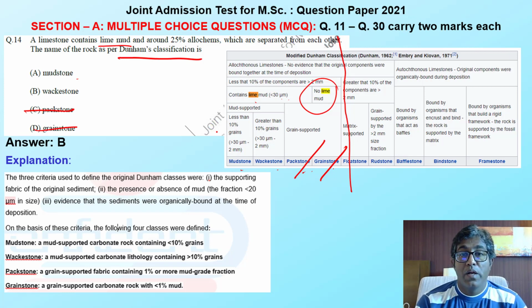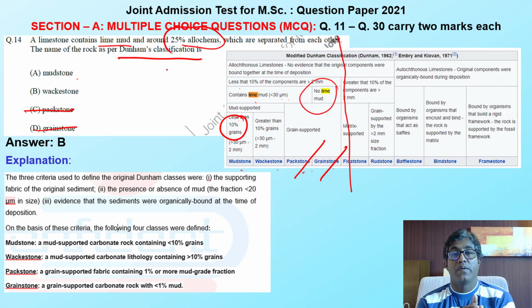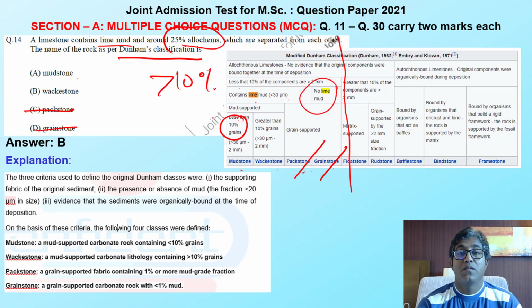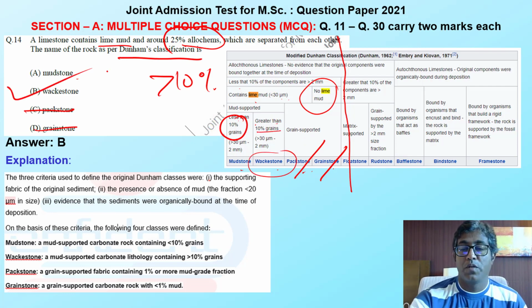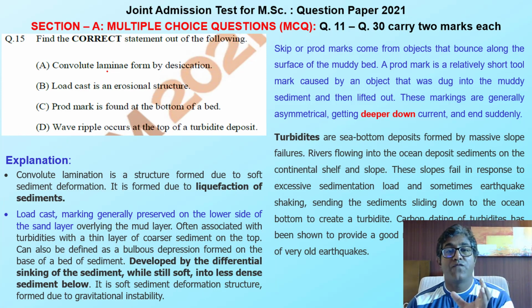For mudstone, it should be less than what? Less than 10% grains. But this allochems is 25%, not less than 10%. This means it is greater than 10%. This means I have to move to another column, greater than 10% column, which is wackestone. So this is my option. B is my option. Moving to the next question, here we have some statement.